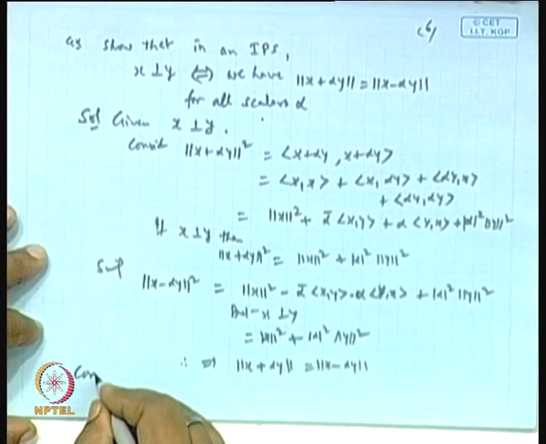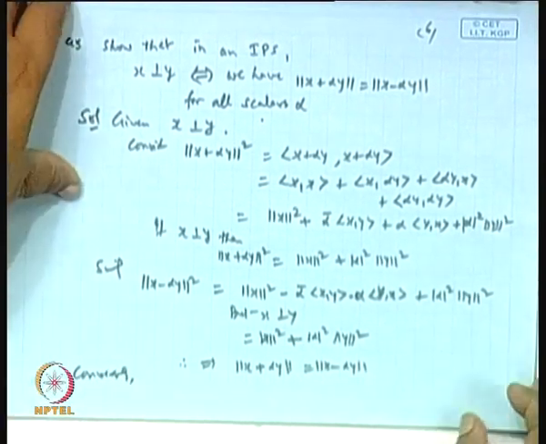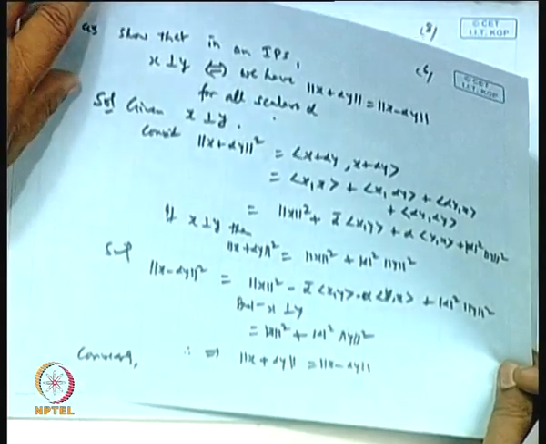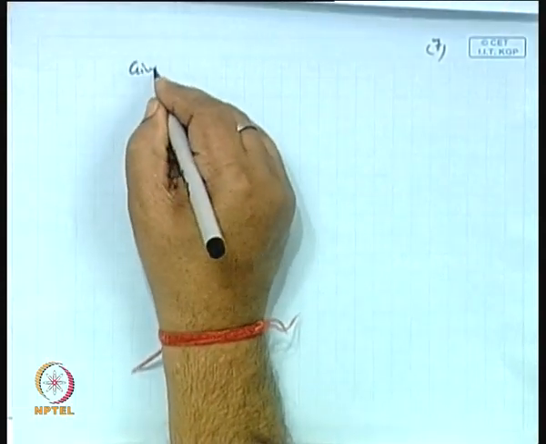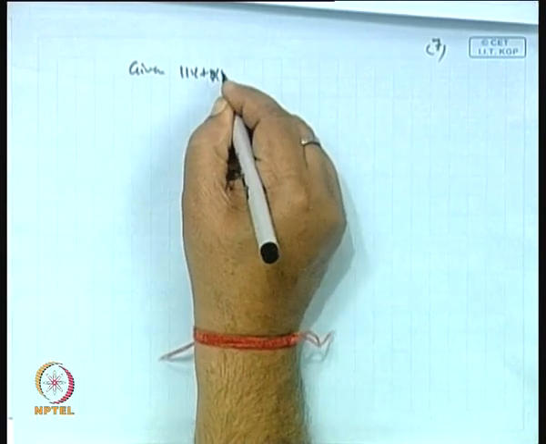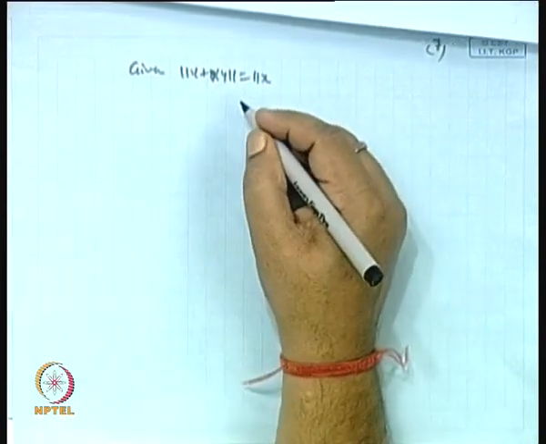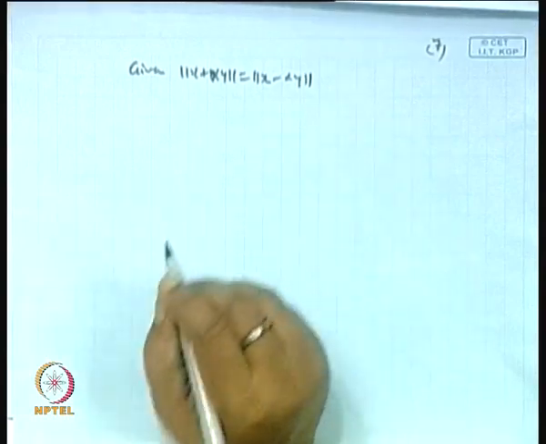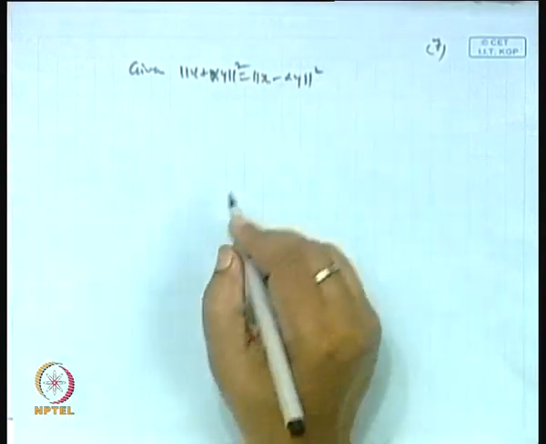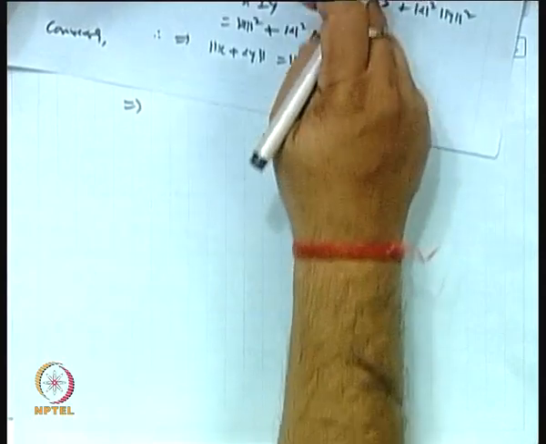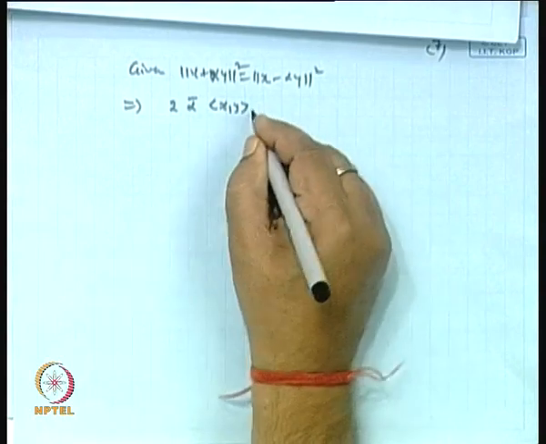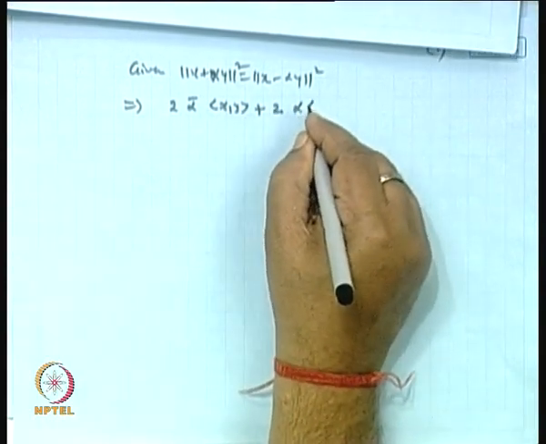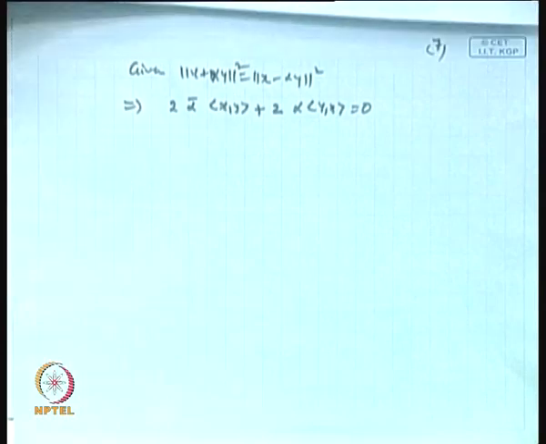So conversely, given norm of x plus alpha y equal to norm of x minus alpha y, is it not? So squaring this leads to 2 times alpha bar inner product of x, y plus 2 times alpha inner product of y, x is 0.